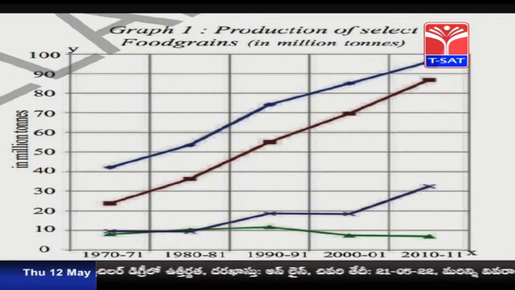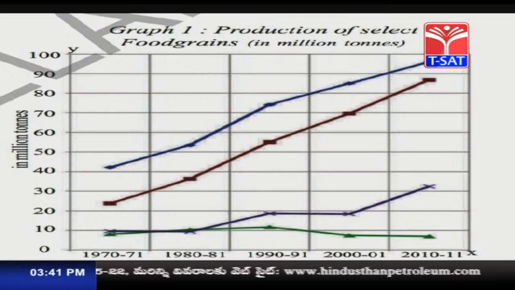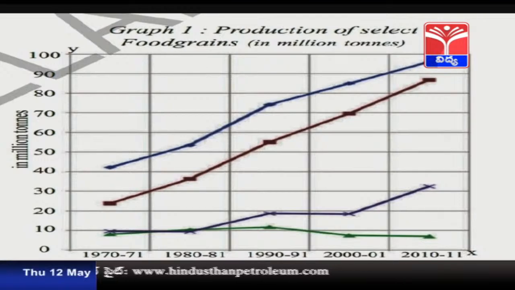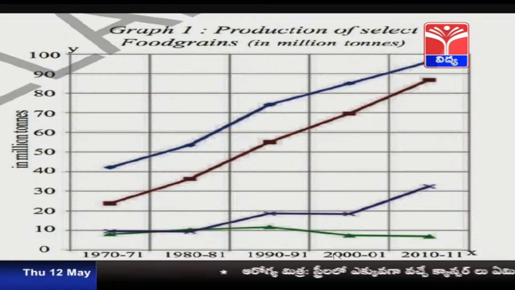On the x axis all the decades are given, and on the y axis food grains in million tons are given. The blue color represents the paddy food crop, the brown color represents wheat, the green color represents jowar, and the dark blue color represents oil seeds.